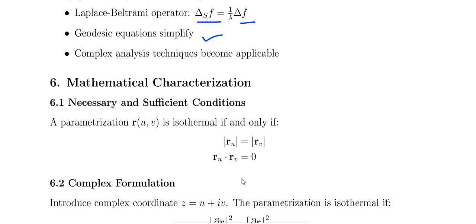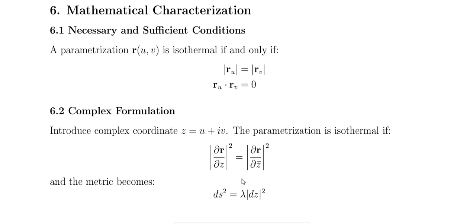And the necessary and sufficient condition for a parameterization r of u comma v to be called isometric lines is that mod of ru equals mod of rv, and ru dot rv equals 0. In complex formulation, z equals u plus iv, the parameterization is isometric if dou r by dou z whole square equals mod of dou r by dou z bar whole square. That means in the metric, ds square equals lambda into mod dz square.